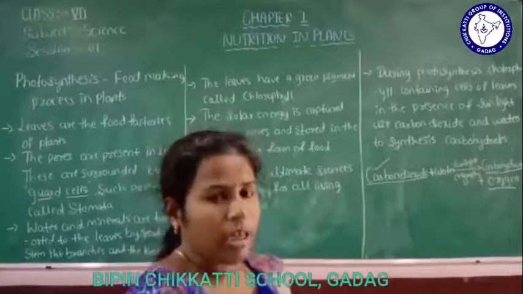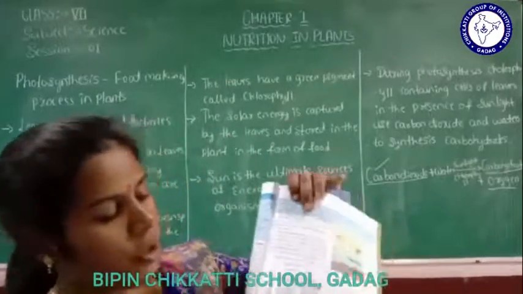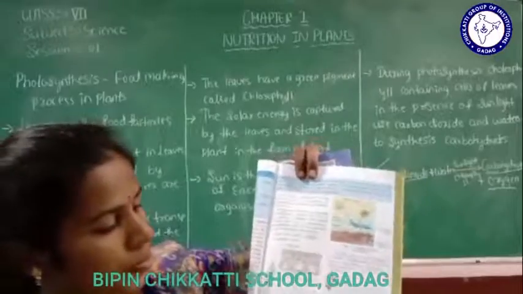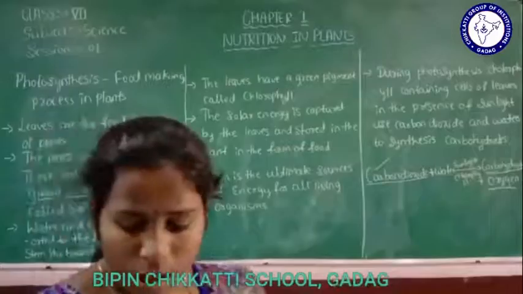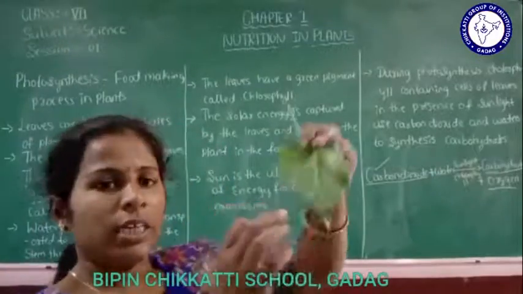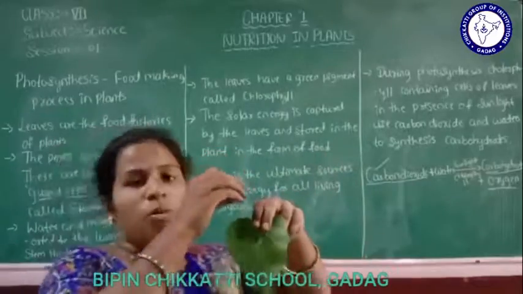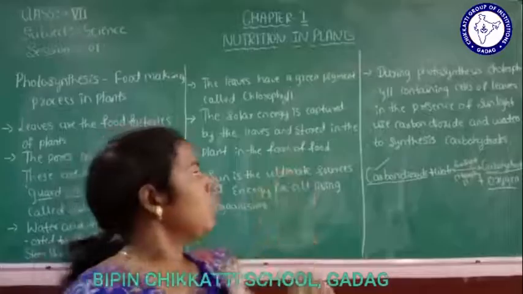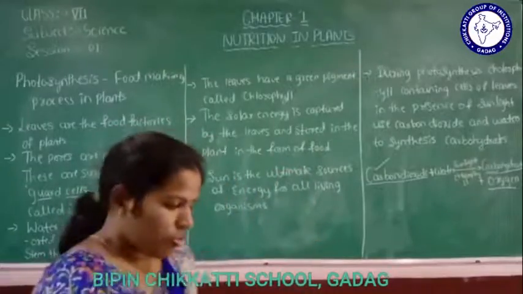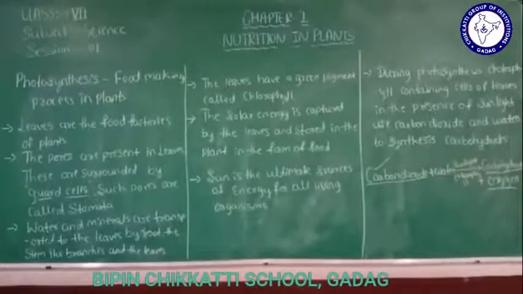So in your textbook a picture is given, isn't it? So this is a leaf. In this leaf the water and the minerals are transferred to the tip and the process of preparation of food starts.